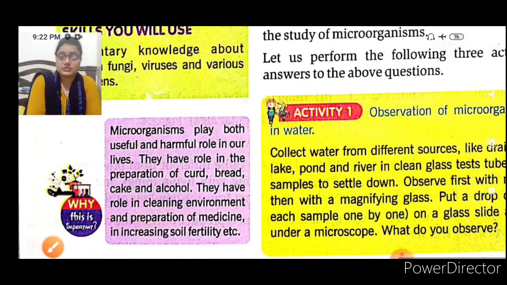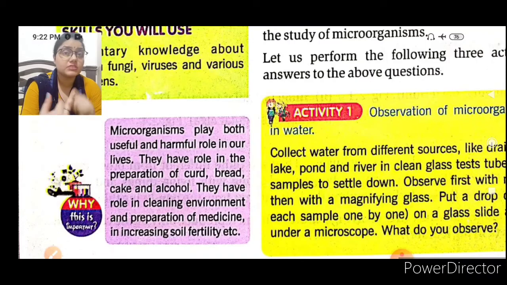Yes, this is very important: microorganisms are both very favorable and very harmful. That's why the name of this chapter is Friend and Foe. They are beneficial for us, and they are also harmful for us. Both things are there in microorganisms.